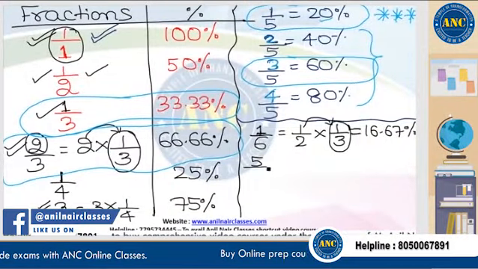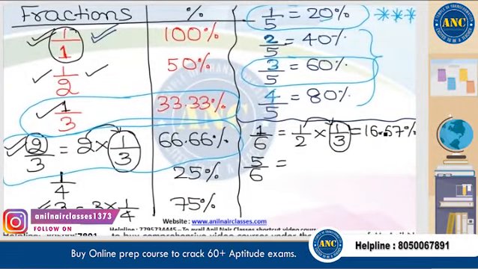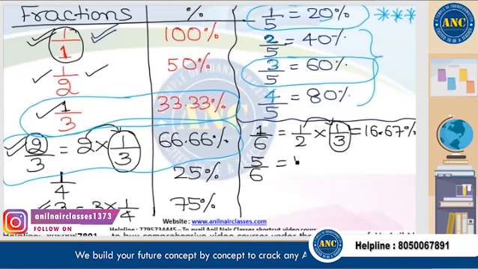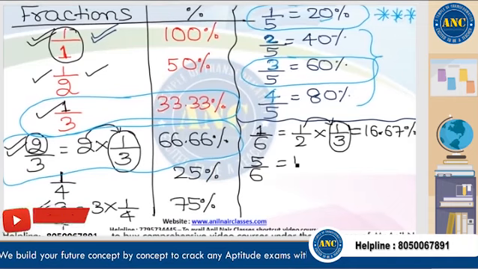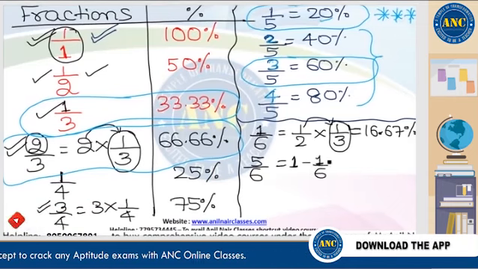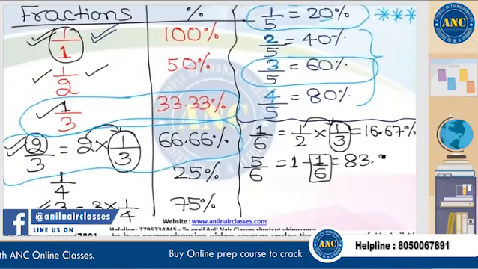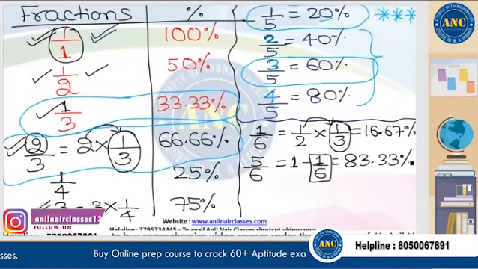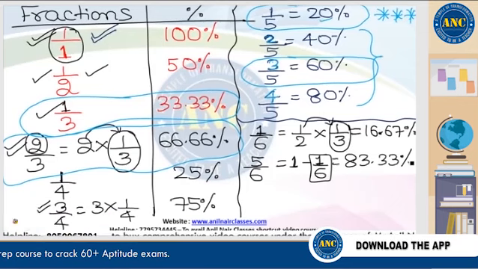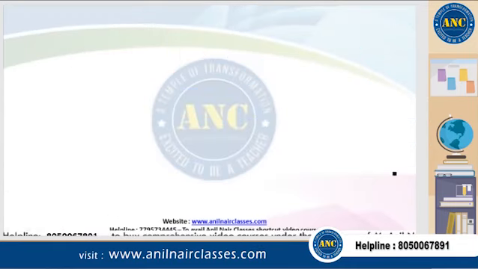Again if I increase, 5 by 6 is 5 into 16.67. You will get the answer. Or 5 by 6 can also be written as 1 minus 1 by 6. 1 is 100 percentage. 1 by 6 is 16.67 percentage. 100 minus 16.67 is 83.33 percentage. I believe that it is very clear.